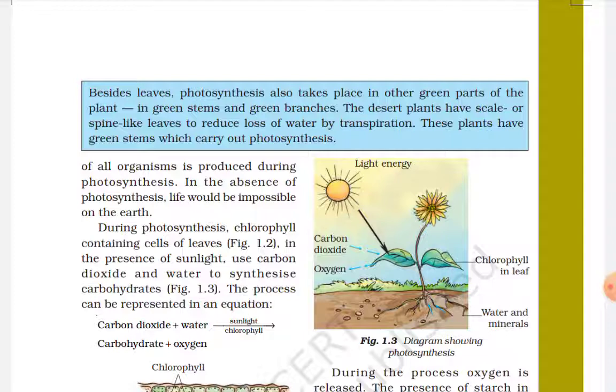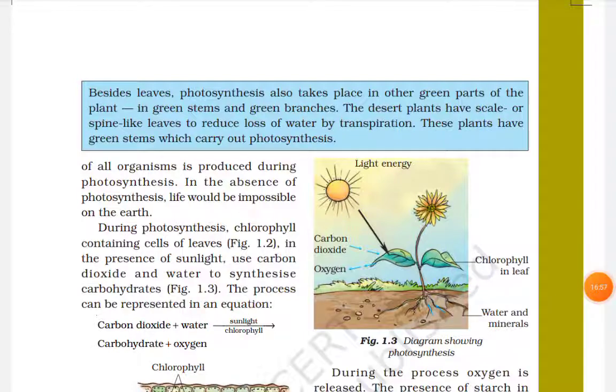When the sunlight falls on the leaf, the excess water is evaporated, and this helps to remove the excess water. Transpiration is important.